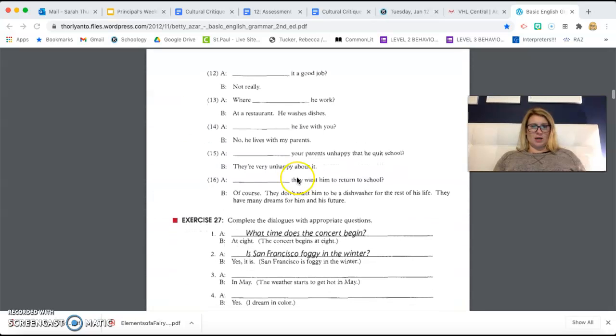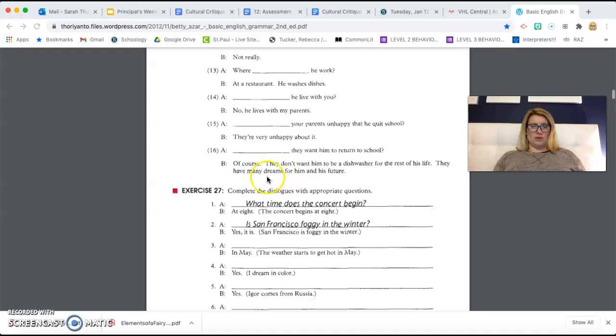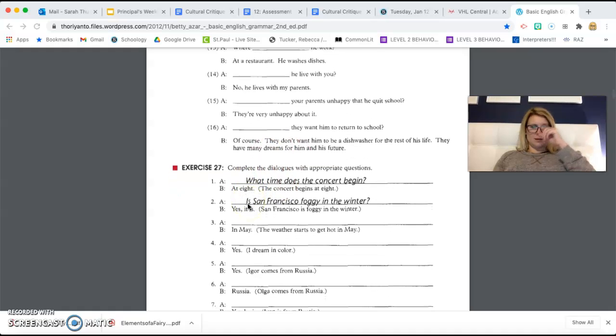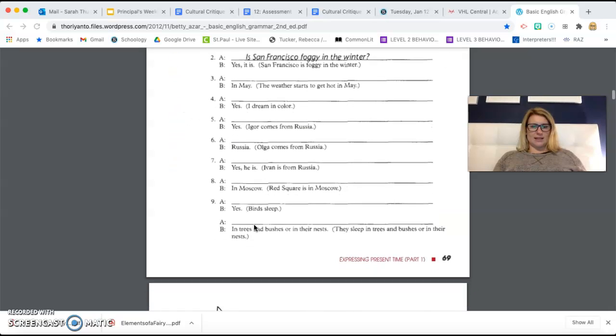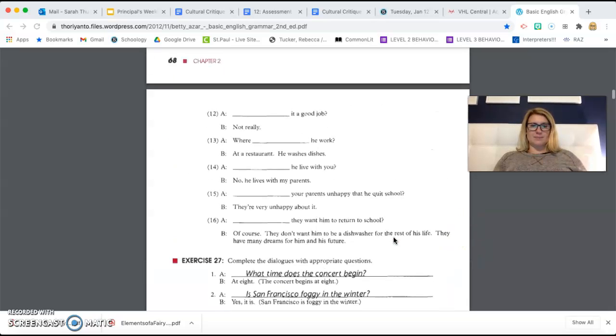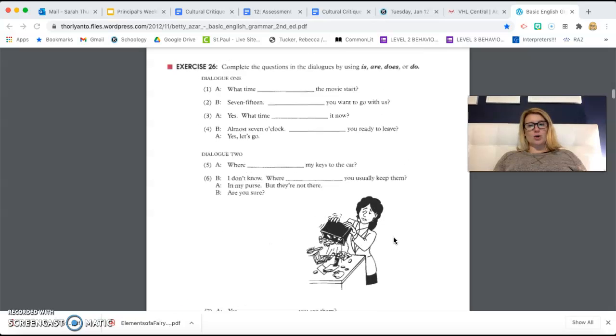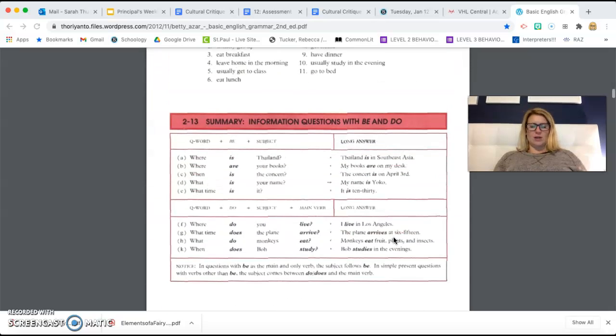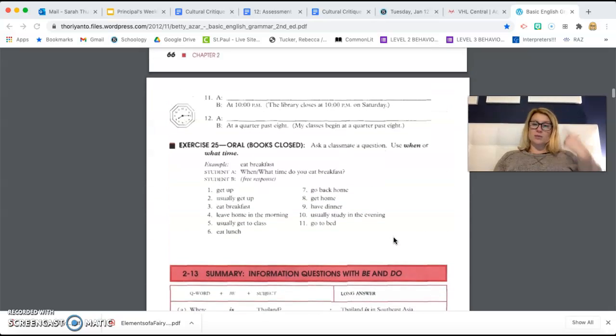And when you get to exercise 27, you are completing some more questions similar to what we did the last time. And I'm going to stop at the bottom of page 69. That will be the last part for your lesson today. So practicing forming correct questions in English. Please, please, please be cognizant, which means aware, thinking about which word I use based on who we're talking about. Do, does, is, are. Okay?